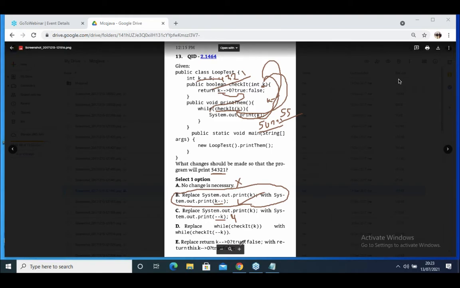Okay. This time K minus minus. What happened? 5 minus minus. 5 greater than 0? Yes. Then 4 greater than 0? Yes. 3 greater than 0? Yes. In this, if you write this K minus minus, at that time it prints 0. But they are not asking to print 0 here. So this is the thing.